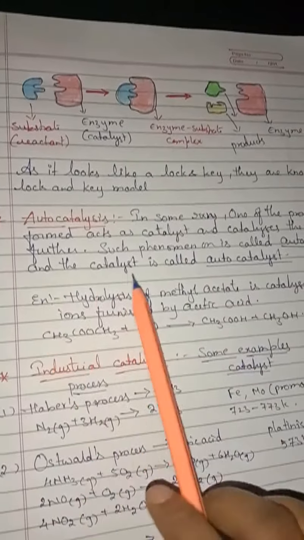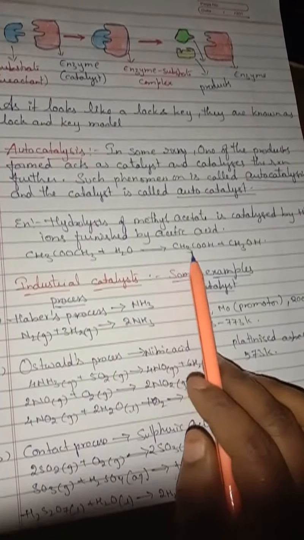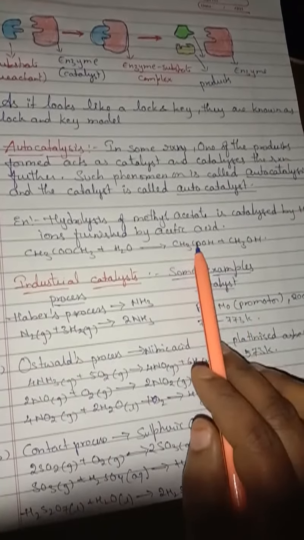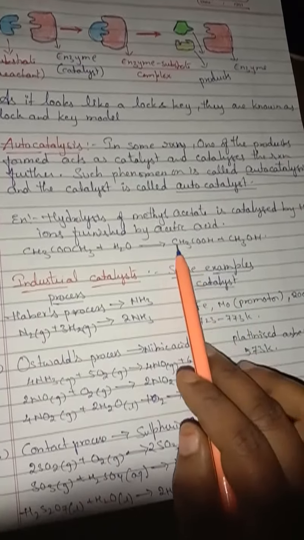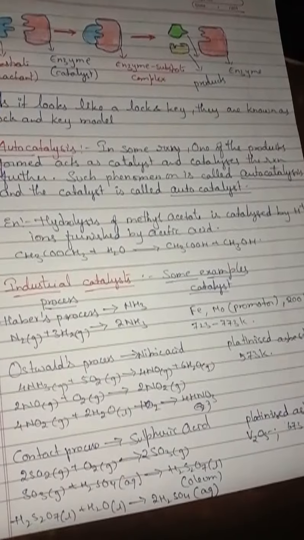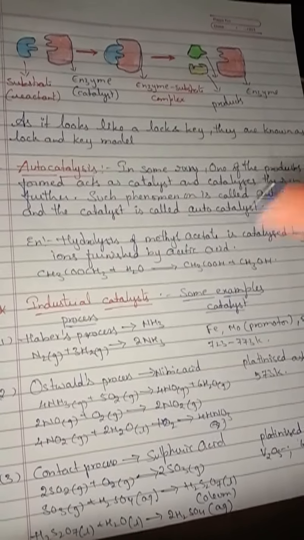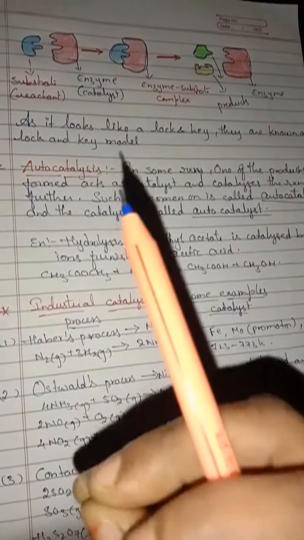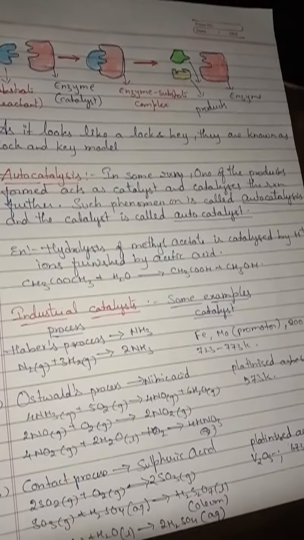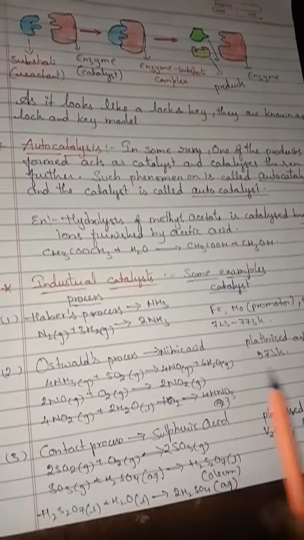Here the example we have seen: hydrolysis of methyl acetate is catalyzed by the H plus ion furnished by acetic acid. Here we have taken CH3COOCH3 combining with H2O to give acetic acid CH3COOH and CH3OH. In CH3COOH, the H plus ion that is formed can carry the next reaction as an autocatalyst. So this is called autocatalysis. Auto means own. In some chemical reactions, whatever product is formed will act as a catalyst for the next reaction. Understand? That process is called autocatalysis.